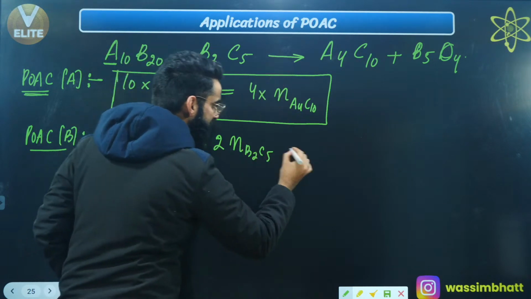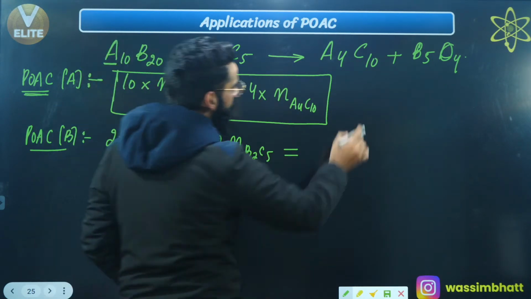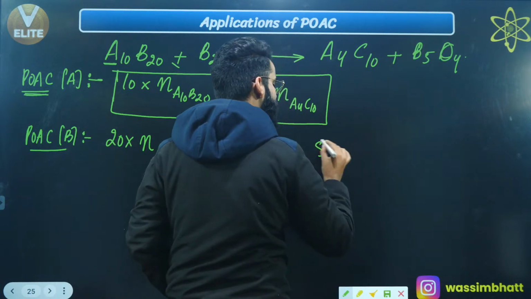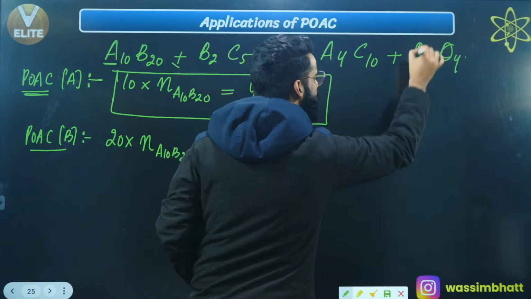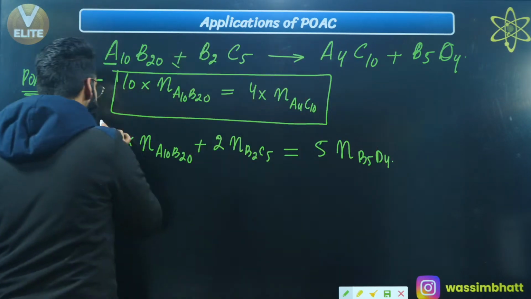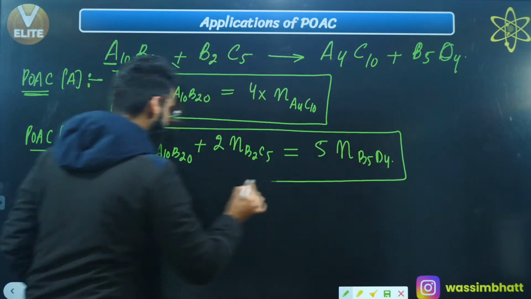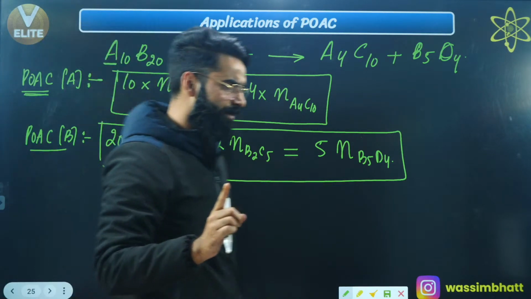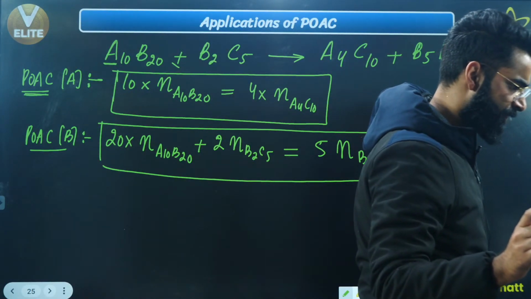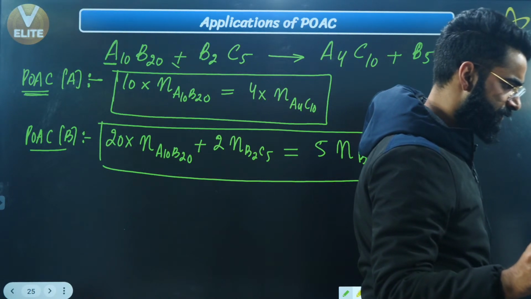Instead of this arrow, I'll be using the equality, right? Over here, do we have B? No. We have B over here, and how many atoms? 5. So 5 times the number of moles of this whole compound, which is B5D4. This is one complete POAC equation in terms of atom B, right? So I think you got to know exactly how we make the POAC equations, right? Yes? Right, people?